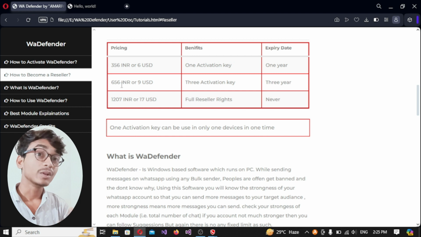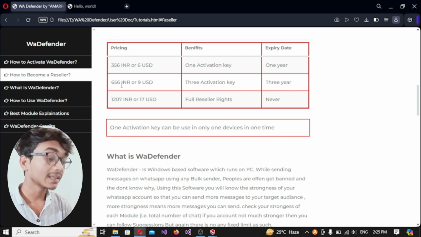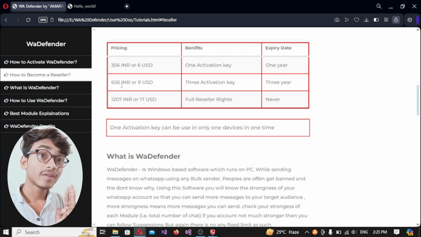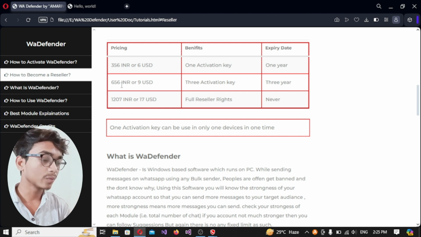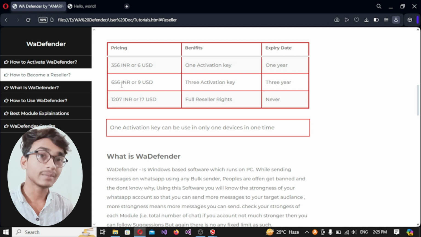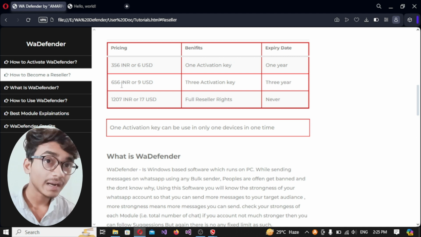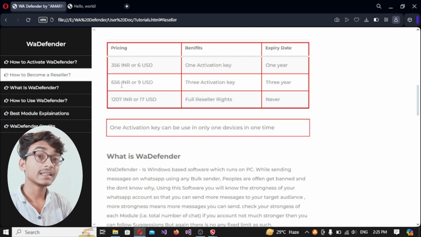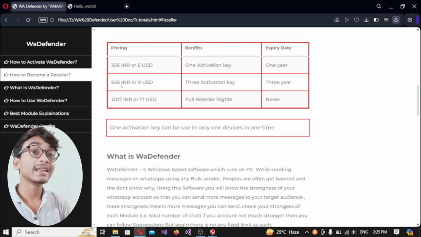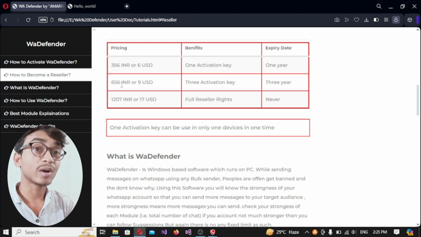But remember, you need to collect your 3 activation keys in 1 month maximum time. If you delay, you will lose your 3 activation keys, which means we will not provide you more activation keys. If you need your 3 activation keys, then you need 3 computers in 1 month maximum time.